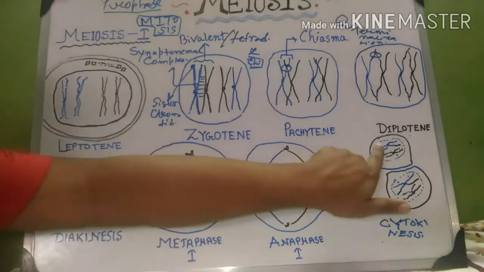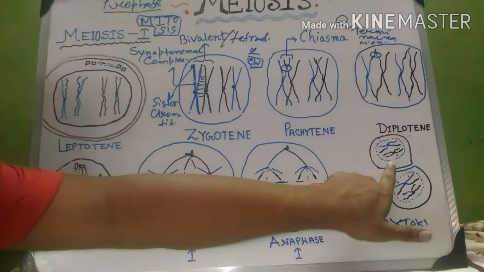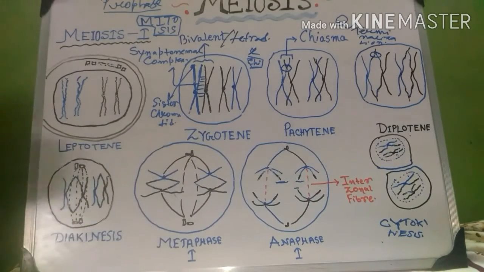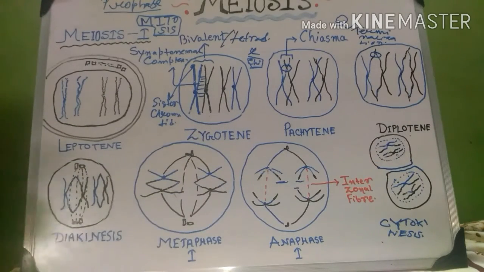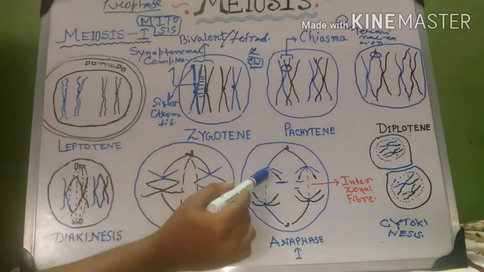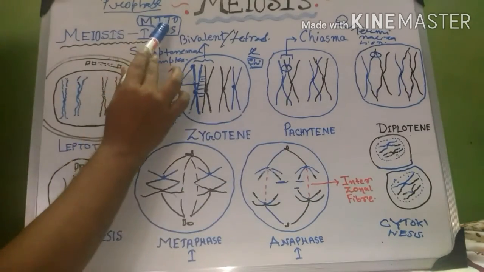Here is 2 chromosomes, here is 2 chromosomes. From each cell containing these 2 chromosomes, 2 more cells will be produced. The total number will be 4, with an equal number of chromosomes. So meiosis 1 is reduction division and meiosis 2 is not reduction division. It is comparable with mitosis division.